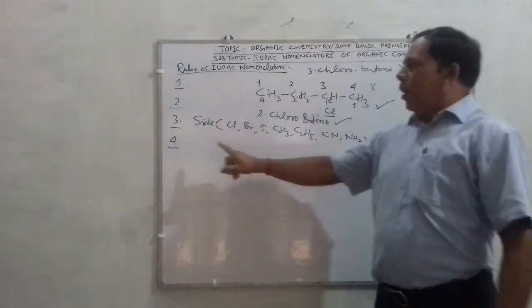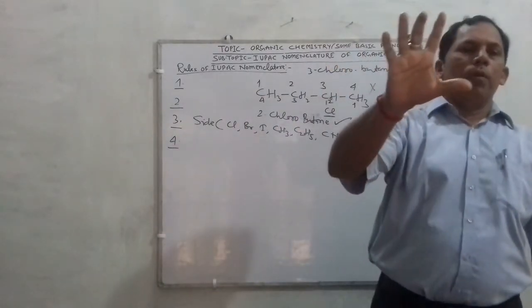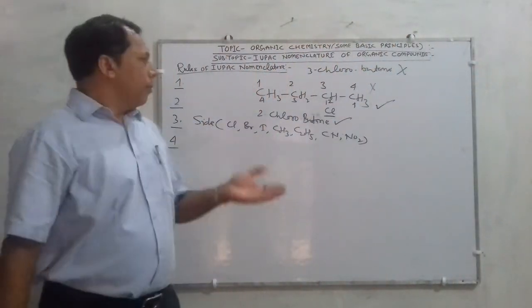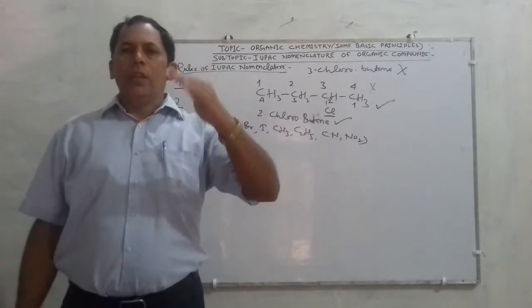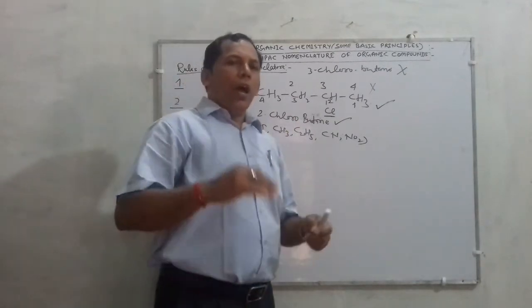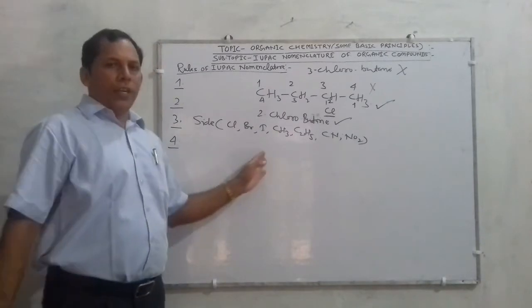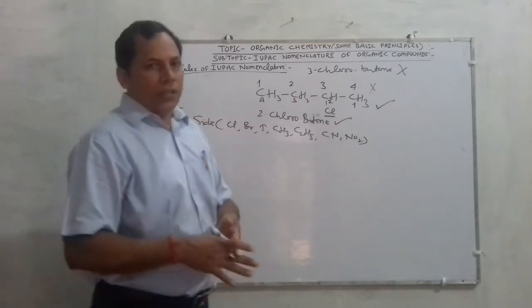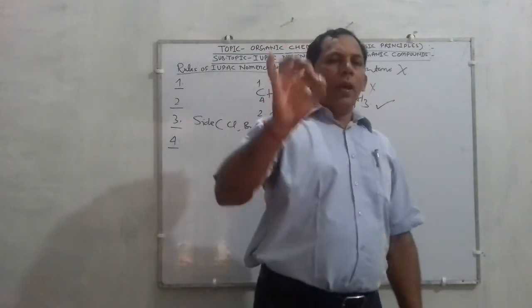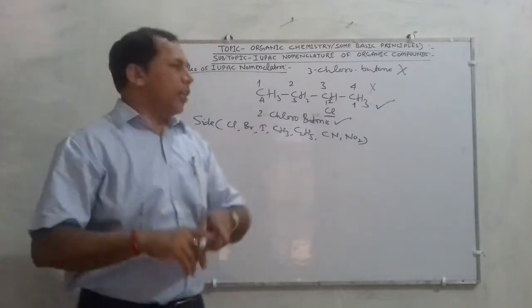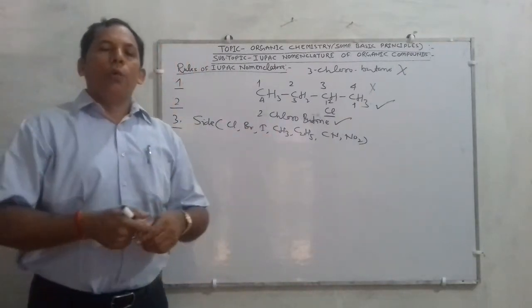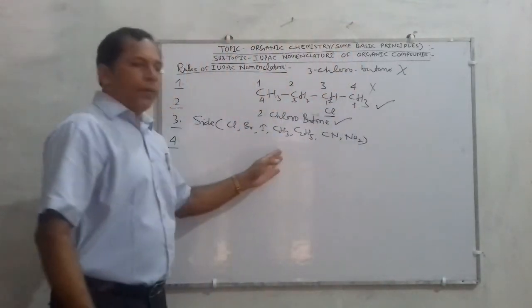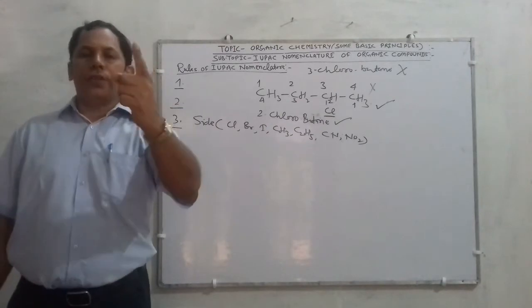Listen, next rule. If in the structure of an organic compound, two similar substituents, meaning side chains, are present at the same distance from both the ends of the organic compound, then in that case the numbering of carbon atoms is started from that side where the sum or addition of the positions of the substituents is least.